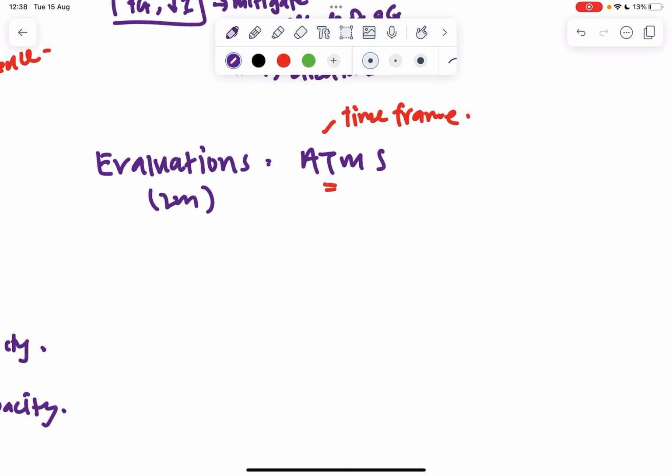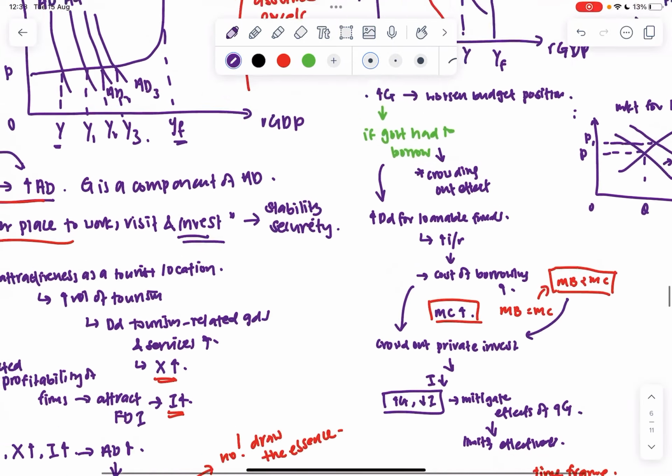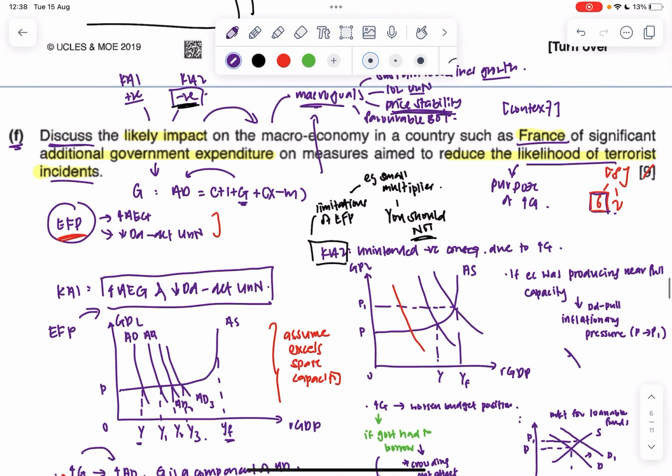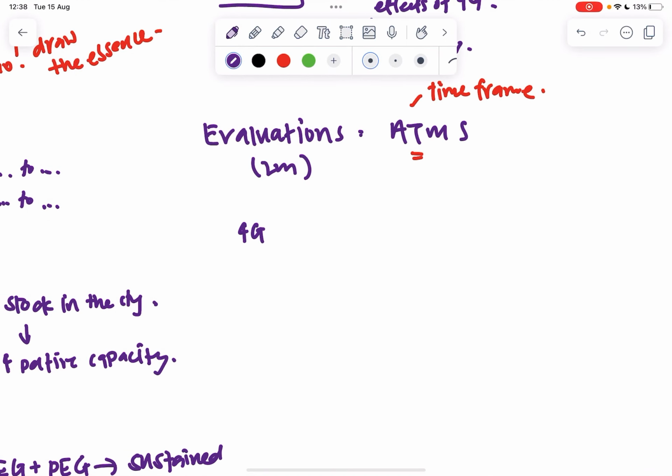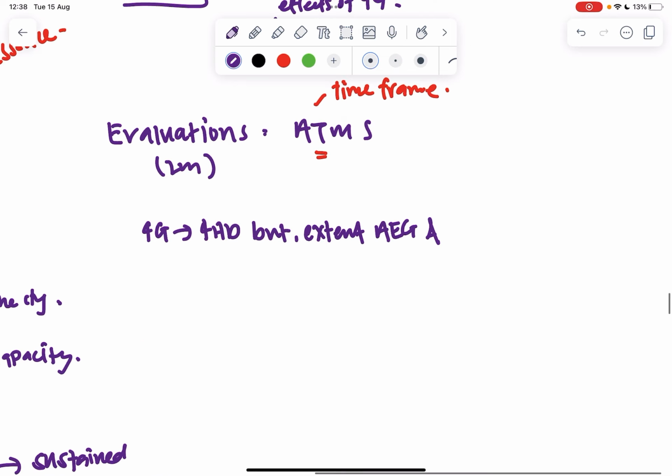So what I would say here is, I'll make my stand first. We have to answer the question, I discuss the likely impact, so I need to talk about the likely impact. So the increase in government expenditure is likely going to lead to an increase in AD, but the extent of actual economic growth and fall in demand deficient unemployment is likely to be small.